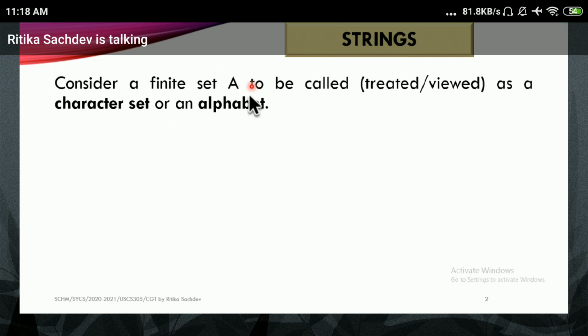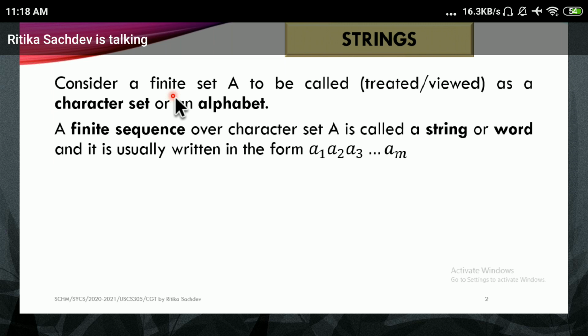This finite set A can be any alphabet you are aware of. In our case, we are going to treat this as English letters, which is easier for us. A finite sequence over character set A is called a string or a word, and it is usually written in the form a1, a2, a3, up to an.